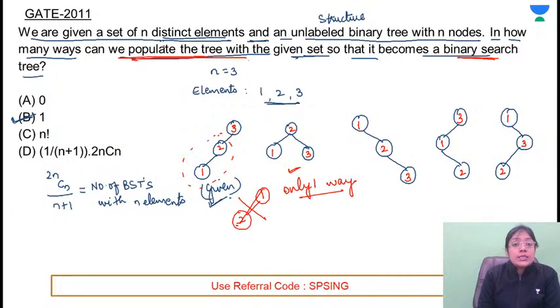So if any structure is given to you and all the elements, see, one way is possible only if the elements are distinct and you have to construct the binary search tree. Otherwise, there could be different ways. So the answer for this problem is option B.